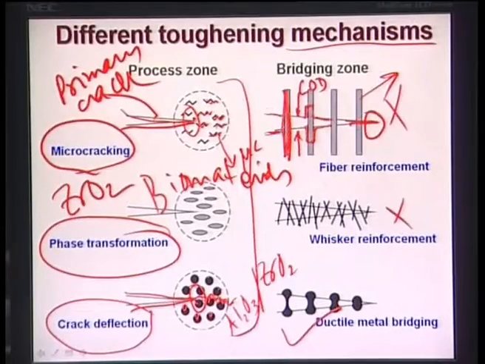And these whiskers, if one is oriented this way, others are oriented this way, and others this way. So in all these directions the whiskers are oriented. And this whisker orientation, like the fibers, also leads to crack bridging. Bridging means the two surfaces try to come together and form a bridge.